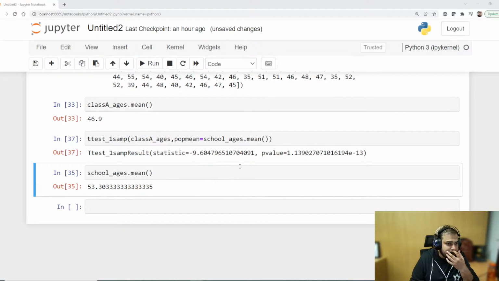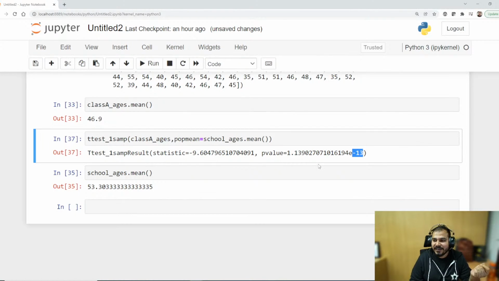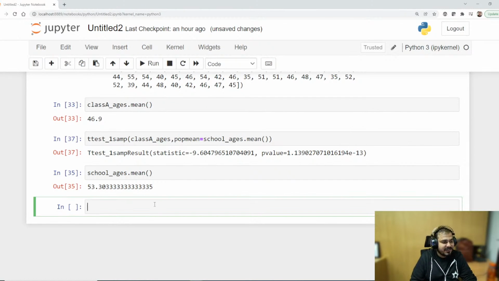Guys, sorry. One thing is that it is 10 raised to minus 13. It should not be rejected. I'm extremely sorry. So that is the reason what we do.